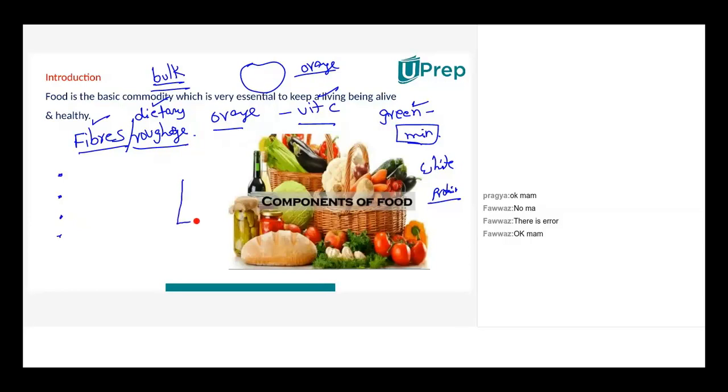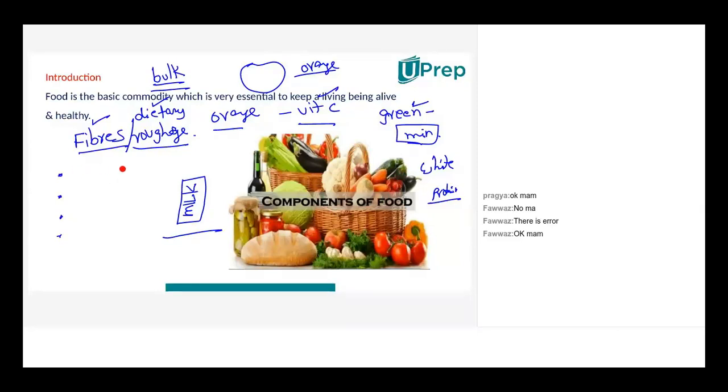When we say milk, it does not mean that milk only has protein in it. Milk has water, milk has roughage, milk has vitamin, milk has protein, milk has a little bit of dietary fiber, milk has carbohydrate, milk has fat. It's a complete food. Similarly, you can't just say that green leafy vegetables means just mineral. No, it also has vitamins, it also has water, it also has dietary fiber.